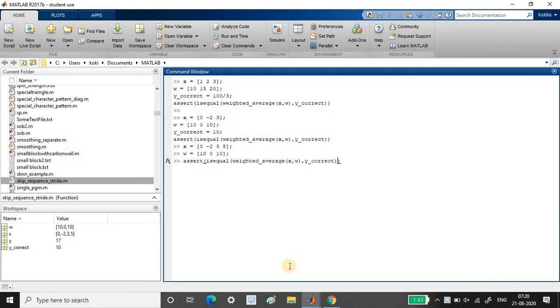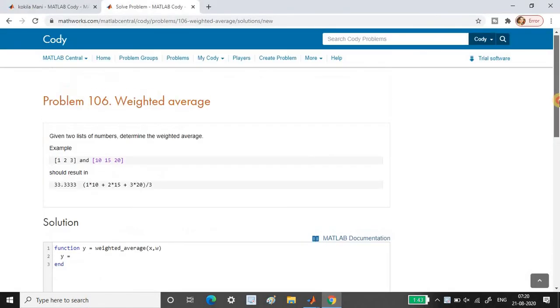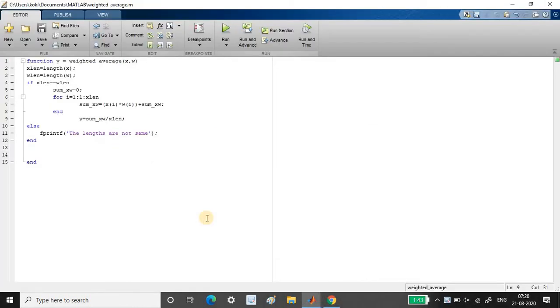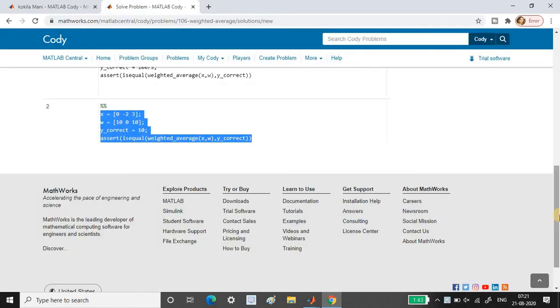Now let us check with a different length of vector. Okay, what happens? This task was not given there, but let us see. Okay, the lengths are not the same. But this was not concentrated on in this part of the program, so we can omit it while submitting. So I'm just doing Control A, Control C, copying it, and placing it here.